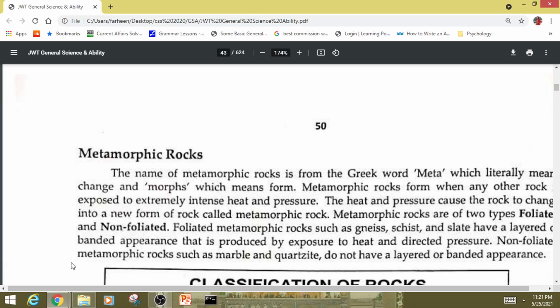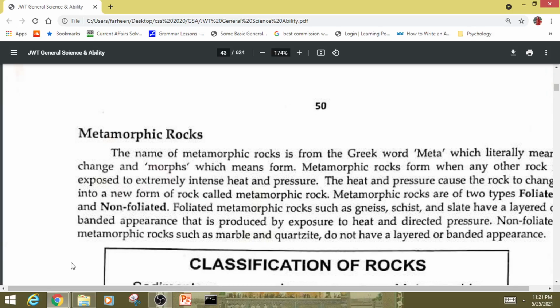Foliated metamorphic rocks such as gneiss, schist, and slate have a layered or banded appearance that is produced by exposure to heat and directed pressure. Non-foliated metamorphic rocks such as marble and quartzite do not have a layered or banded appearance. Classification of rocks, the chart is given, okay, you can make it this way too.